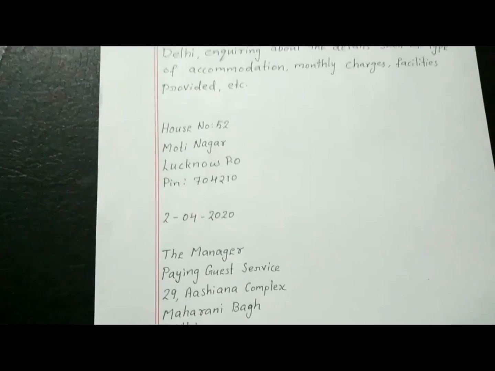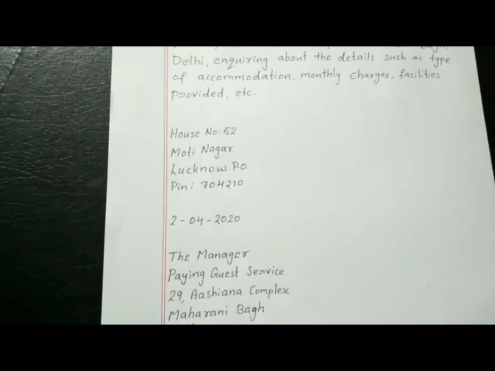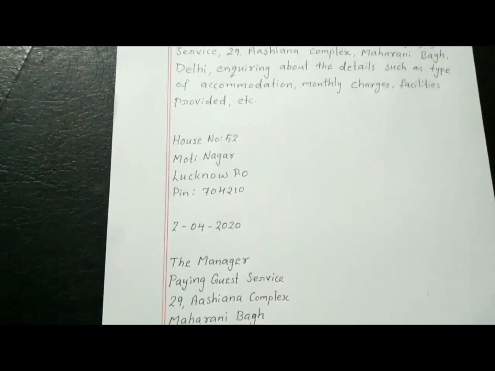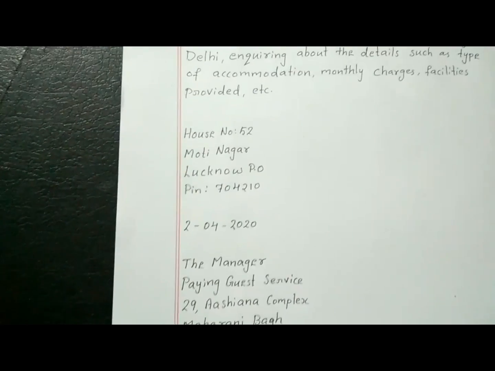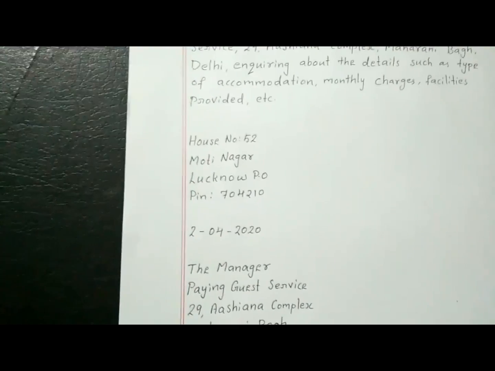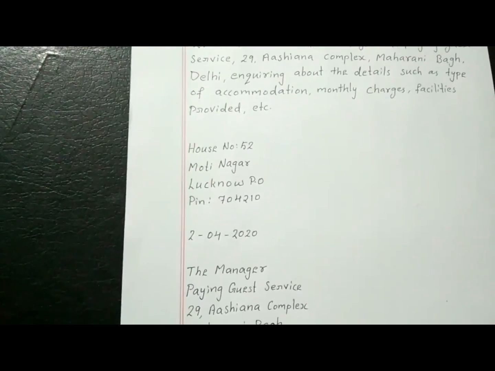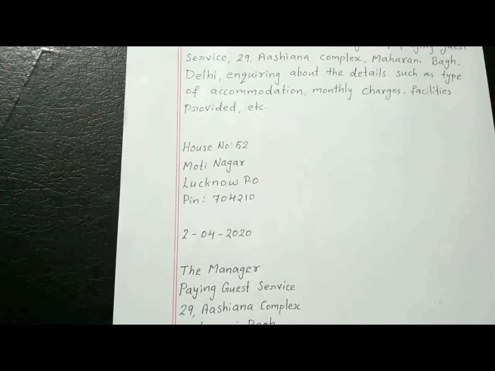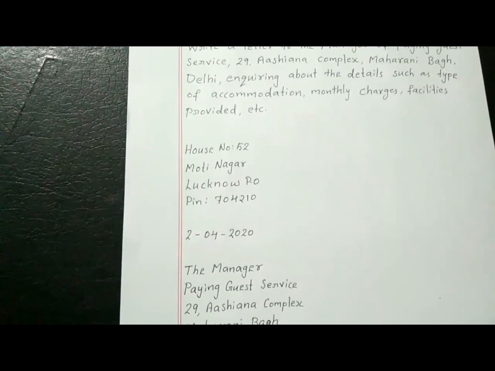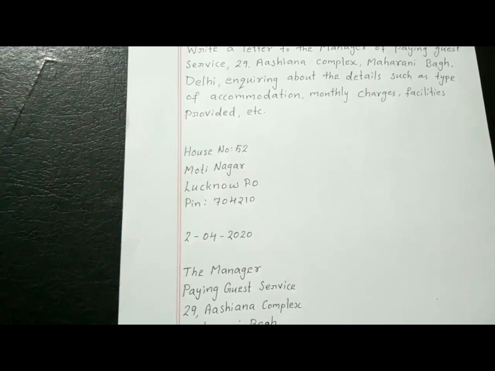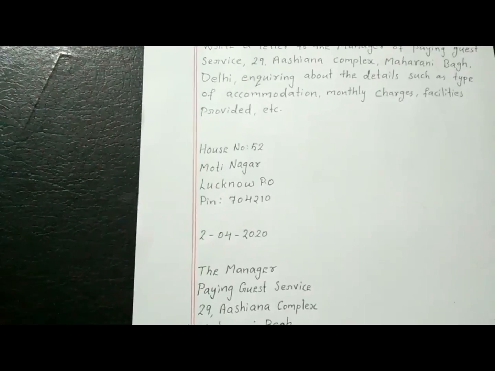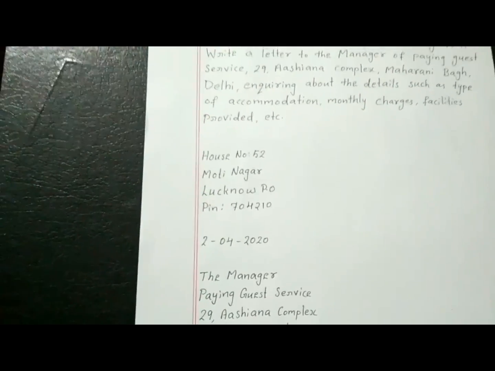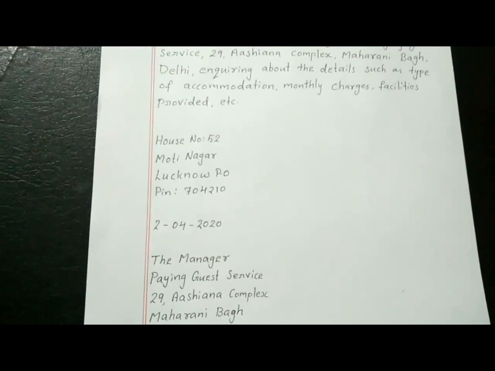So as we have studied, first thing what we need to write is writer's address. So here I have written writer's address. House number first comes. No name, your name should not be written, but it is starting with a house number. And you must have seen where I have written. It is left side of the page, near to the margin.